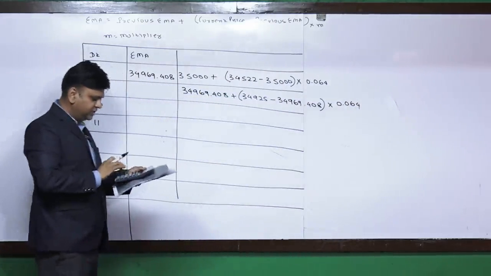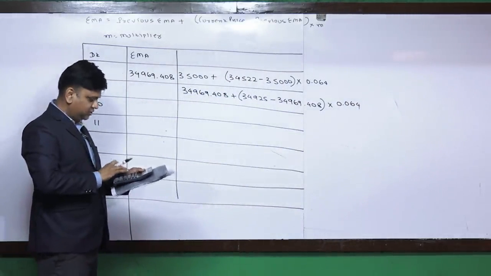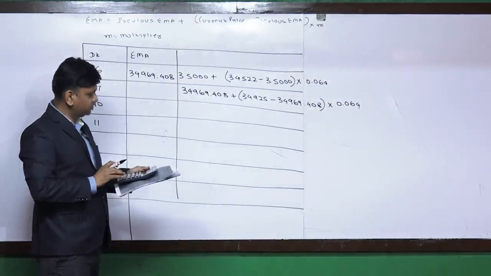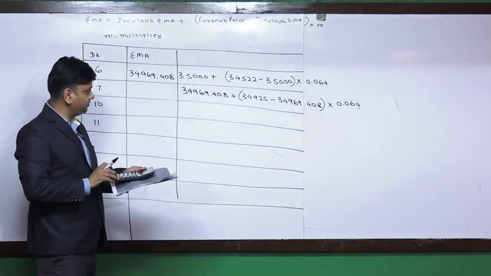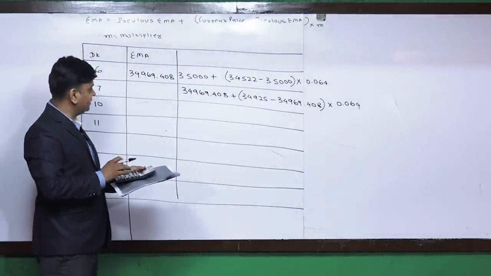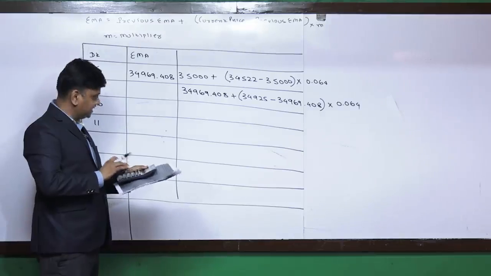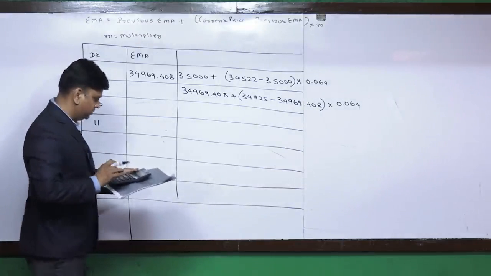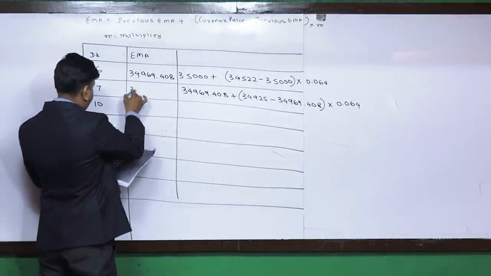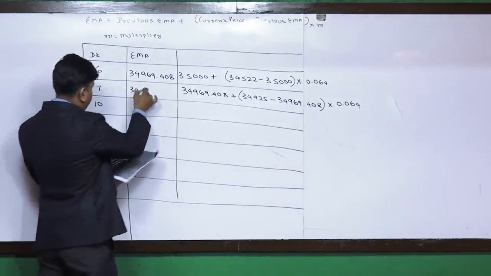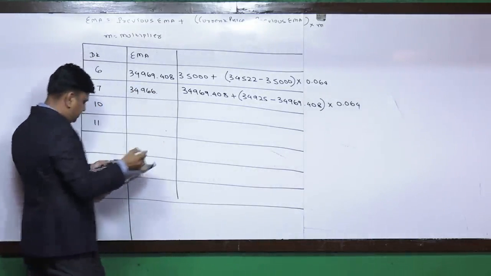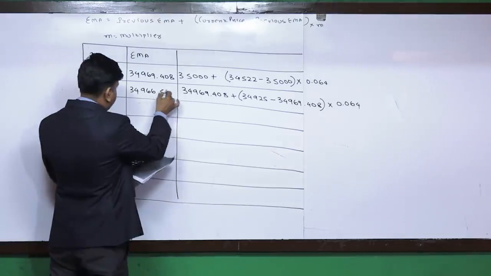So it is 34925 minus 34969.408, difference of both of them into 0.064. This value is required to be adjusted to 34969.408. So it comes to 34,966.566.